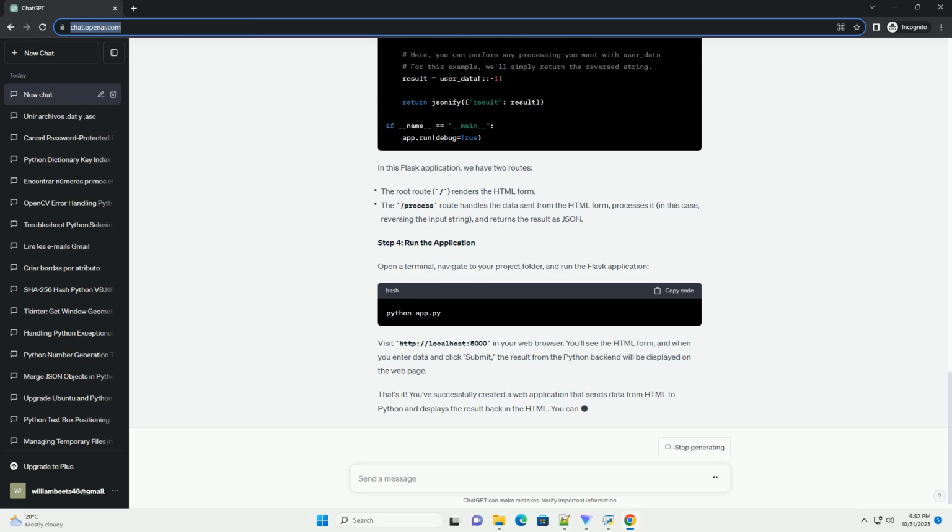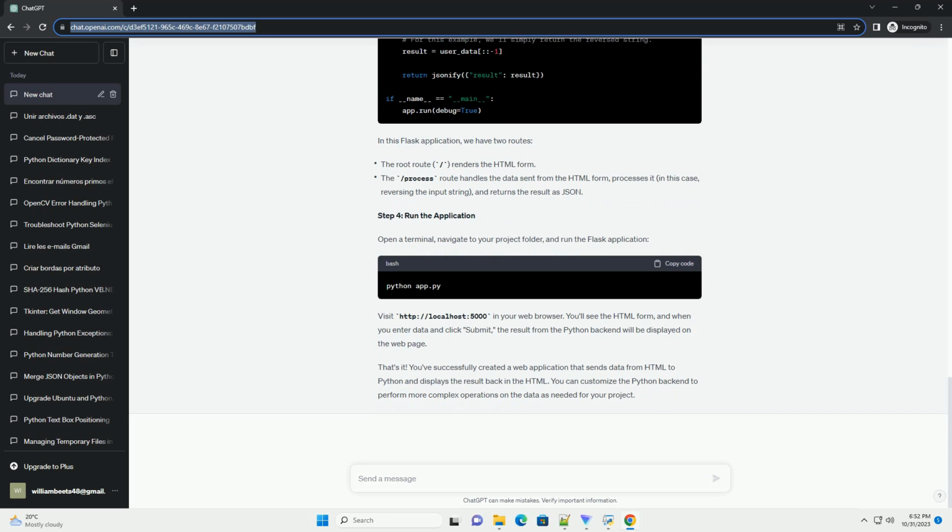Step 2. Create the HTML form. Create an HTML form, index.html, with an input field to send data to the Python backend. Here's an example form. In this form, we have an input field to enter data and a submit button. When the button is clicked, the sendDataToPython JavaScript function is called, which sends the data to the Python backend.